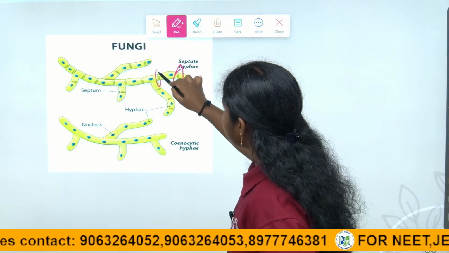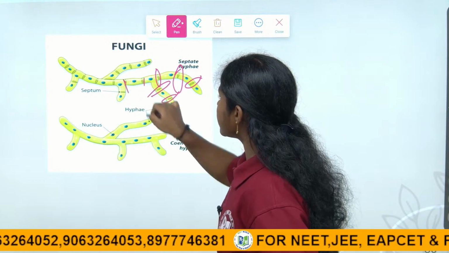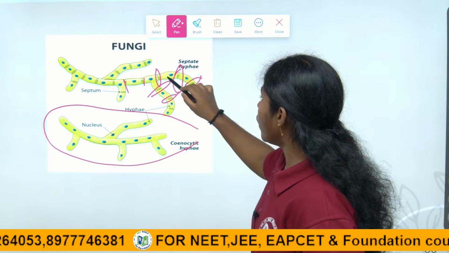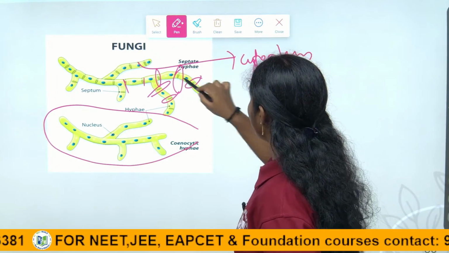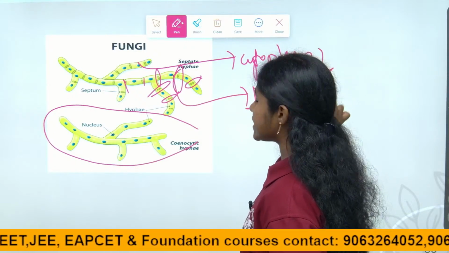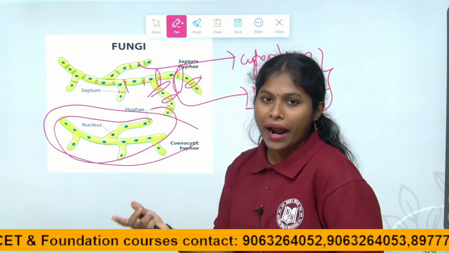See here, you are seeing the partitions, right? Here, there are no partitions. So there is cytoplasm and a nucleus. It is made up of many cells, right children? That is why it is multicellular. And here, you see the cytoplasm, there are no partitions, right children?